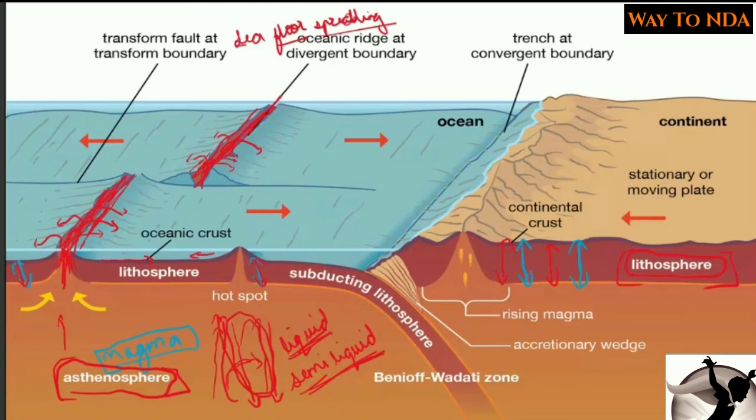Now what will happen because of this? This will create an opposite force, a movement in the opposite direction, slowly and steadily. It will be so slow that you will not even be able to recognize the shift. So the movement will take place in the opposite direction. Now here you can see this plate is moving in this direction. And again here we have this continental plate.